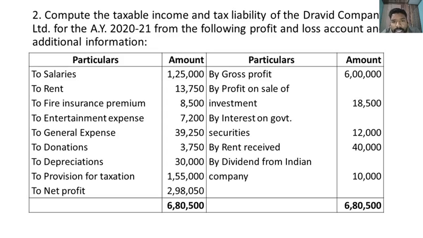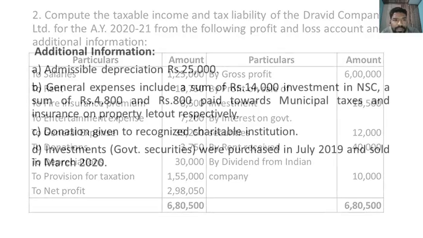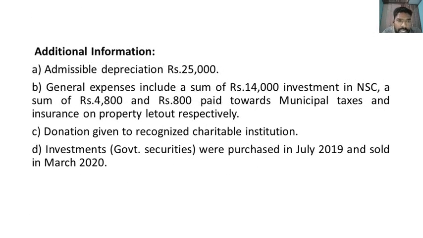And when it comes to the credit side: gross profit, profit on sale of investment, which is STCG, interest on government security, other source, rent received, related to house property, dividend from Indian companies, related to other source. And for total income it is exempt. Additional information: see, admissible depreciation they have given, it should be allowed.